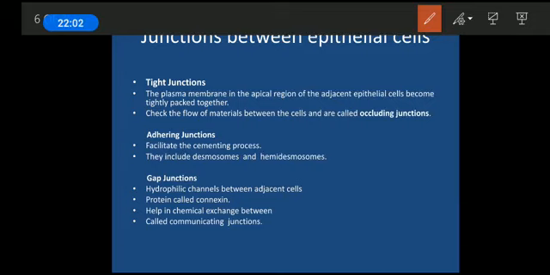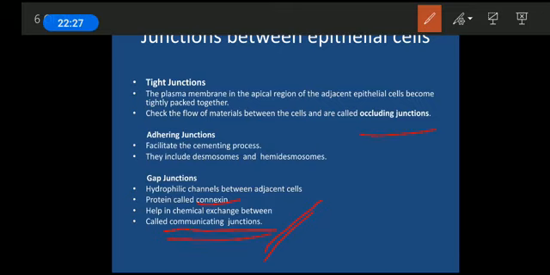So what is a gap junction? It is a type of connection between two adjacent cells through which they are able to exchange chemicals like proteins and different nutrient substances across the membrane, and hence they are also called communicating junctions. That's important. The two things are important: the connexin and these communicating junctions.